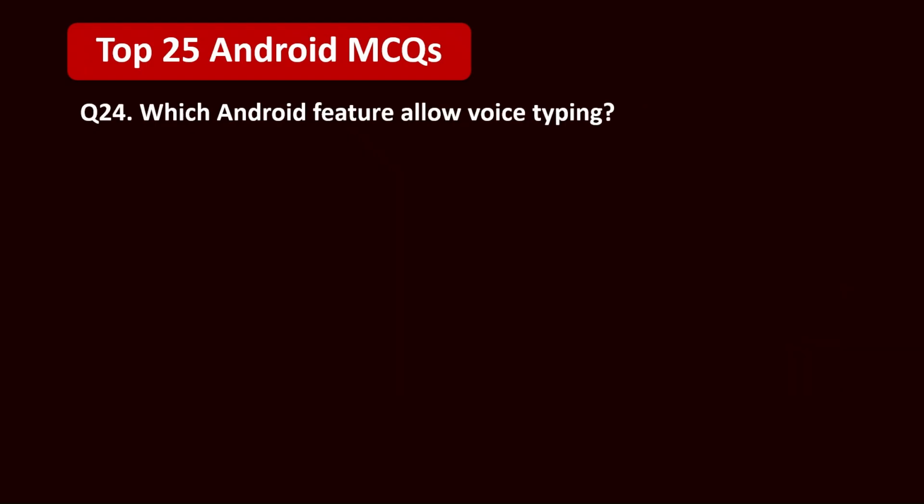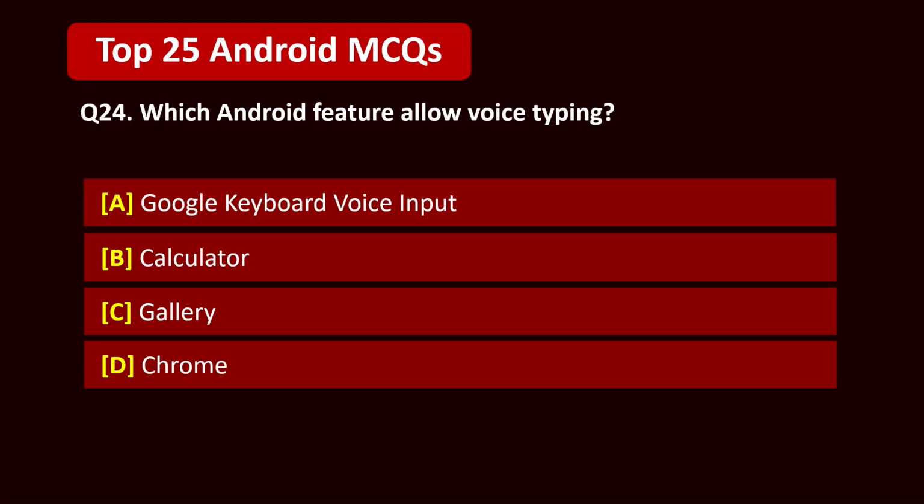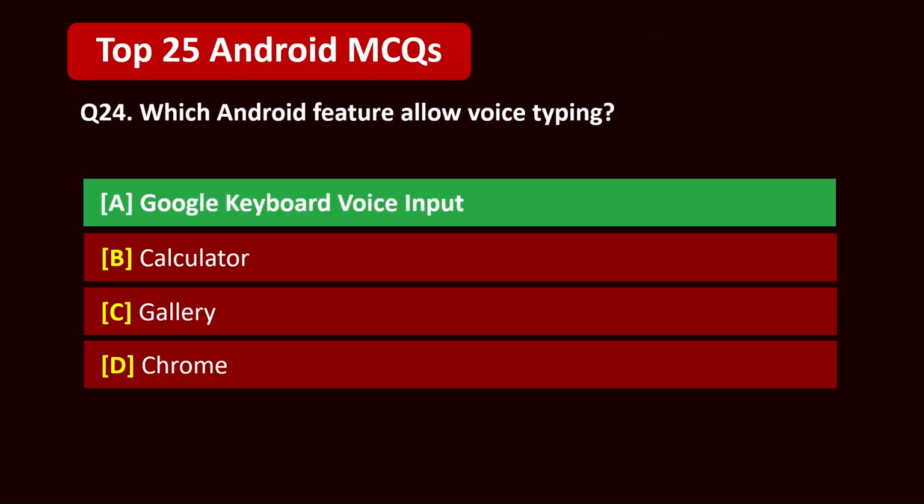Question 24. Which Android feature allows voice typing? A. Google Keyboard Voice Input, B. Calculator, C. Gallery, D. Chrome. 5, 4, 3, 2, 1. Correct answer is A. Google Keyboard Voice Input.